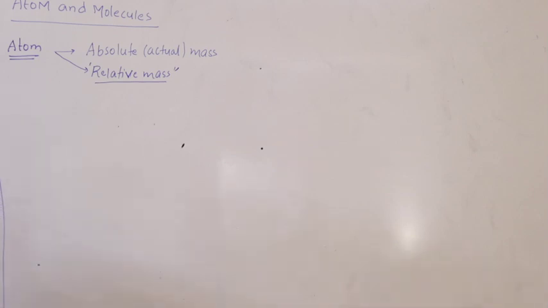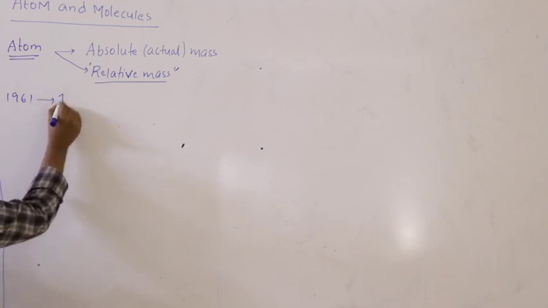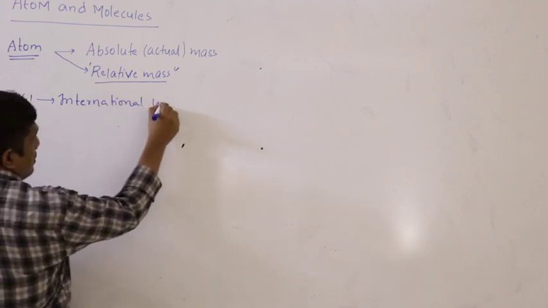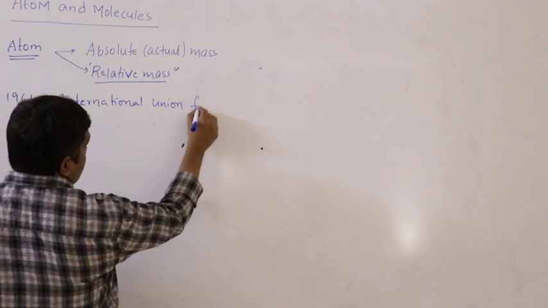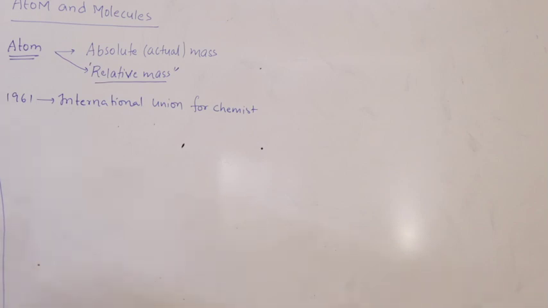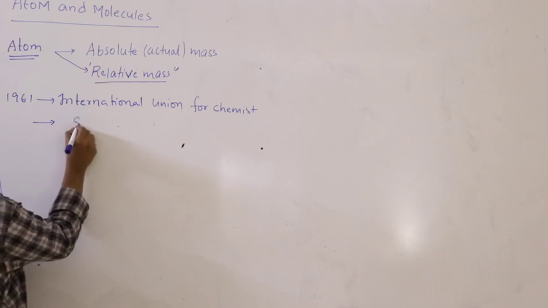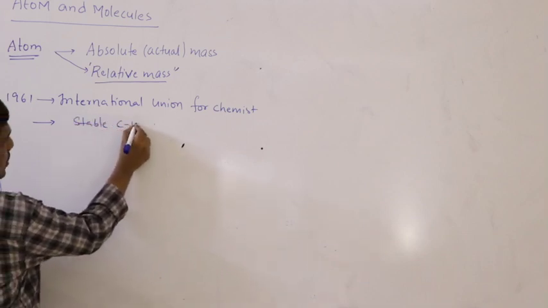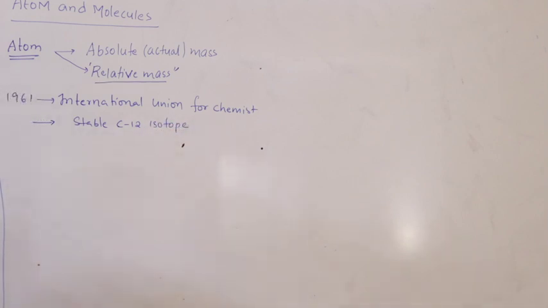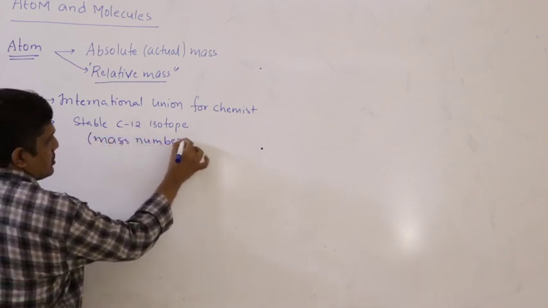In 1961, the International Union for Chemists, an international body for chemists, like IUPAC, selected the C12 isotope, stable C12 isotope, as the standard or reference element by fixing its mass as 12.